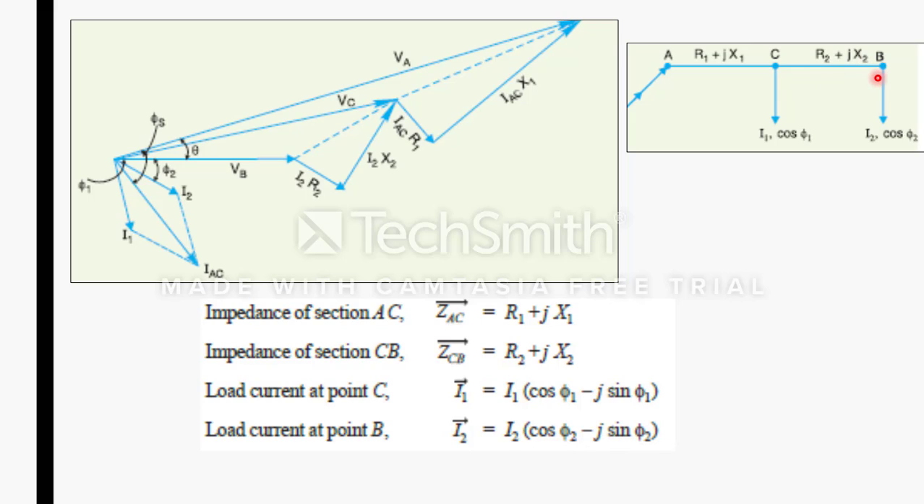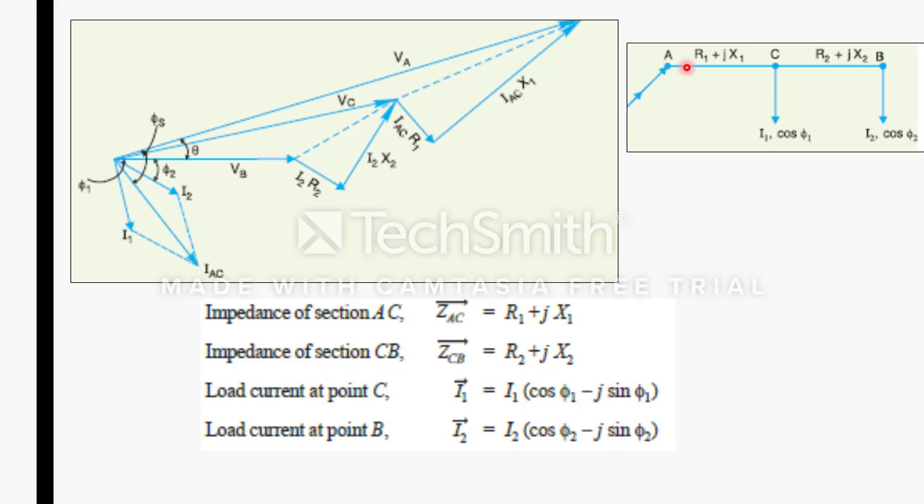Now if I want to get VC, this voltage, then it is VB plus the drop in this, that is VCB, right? So that I can write as I2R2 plus jI2X2. So VB, then I2R2, parallel to I2, draw the drop I2R2, at an angle of 90 degrees draw I2X2. So we get VC is VB plus this drop I2R2 plus jX2. So VC will be the sum of VB plus this.